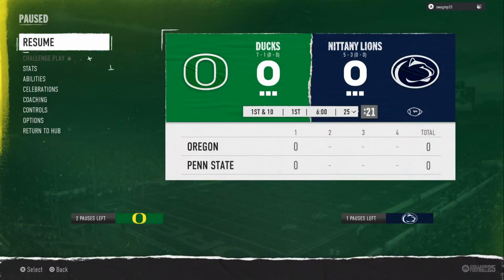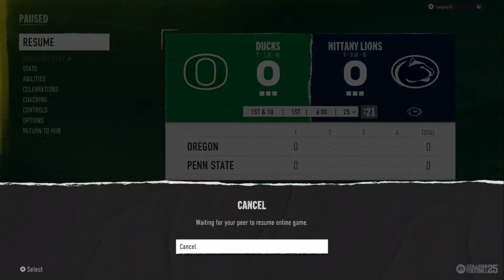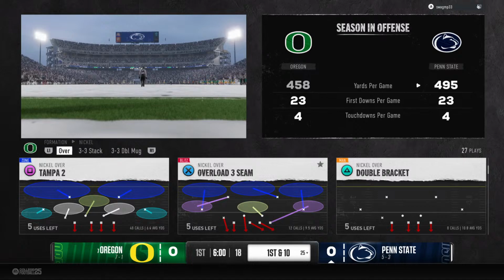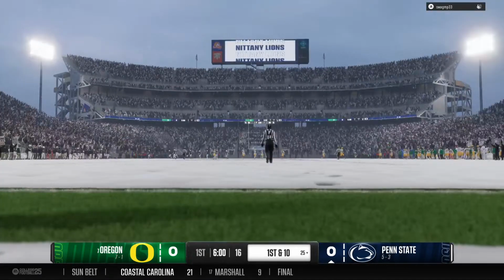Entering cancel pop-up waiting for your peer to resume online game. Cancel. Entering play call. Formation. Cover 4 quarters.